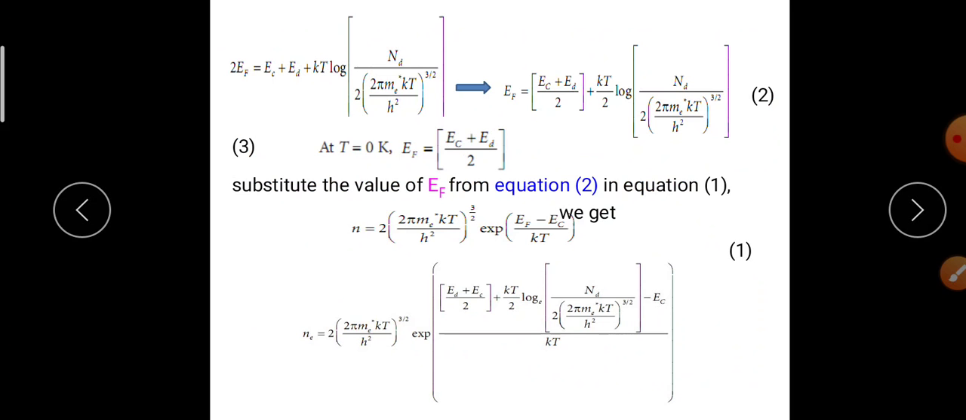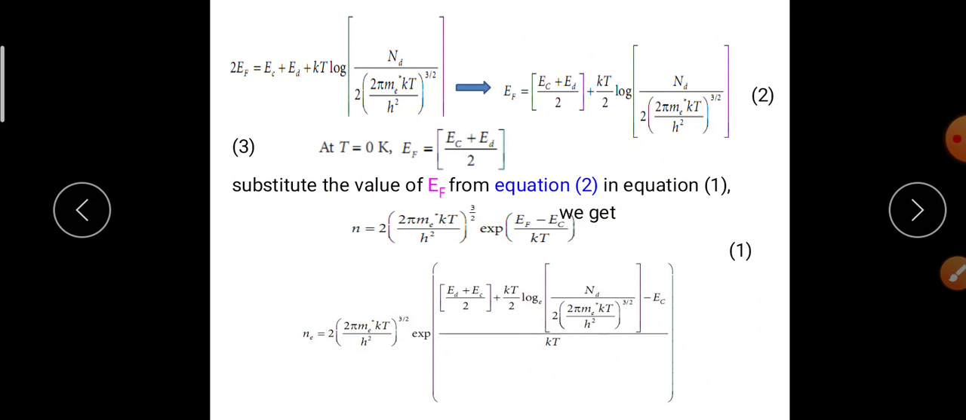2Ef plus Ec plus Ed plus kT log of Nd by 2 into (2 pi me kT by h square) whole power 3 by 2. By multiplying the 2 on both sides, Ef is equal to (Ec plus Ed) by 2 plus kT by 2 into log of Nd by 2 into (2 pi kT by h square) whole power 3 by 2.